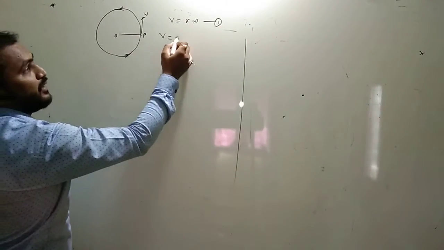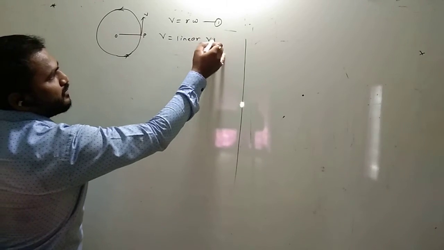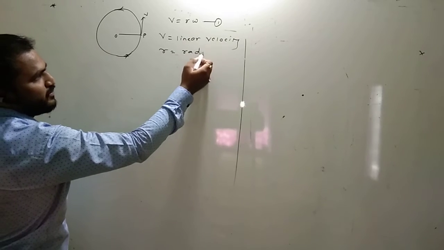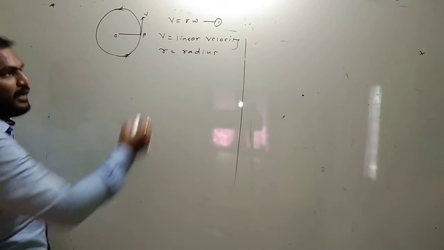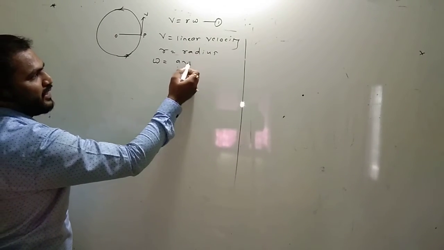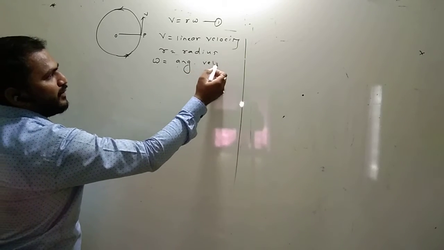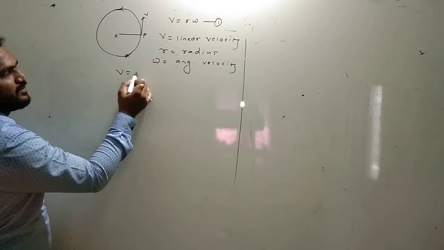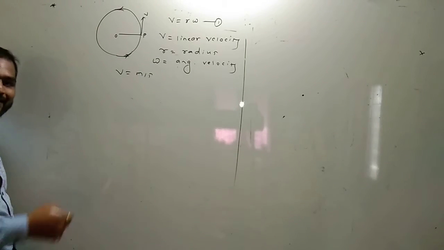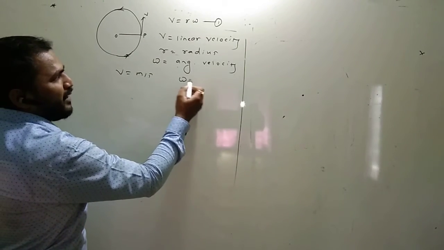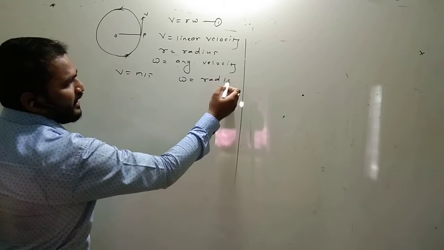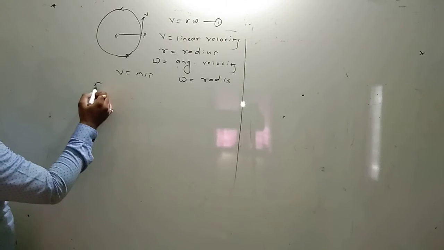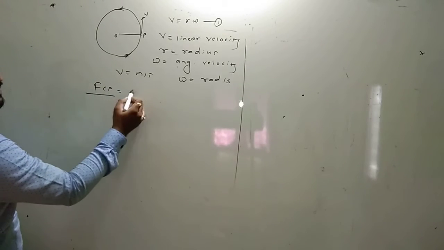V is known as the linear velocity. R is known as the radius of the circular orbit. And omega means the angular velocity. Linear velocity is measured in meter per second in the SI unit, and angular velocity omega is measured in radian per second. Okay. Centripetal force.